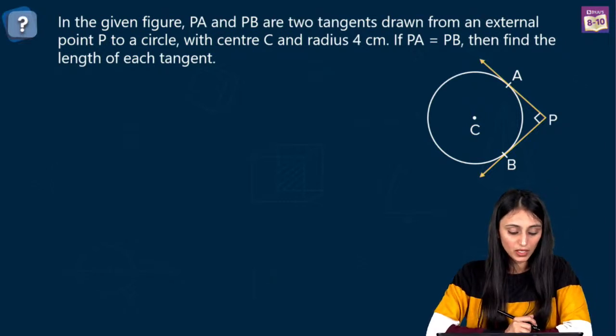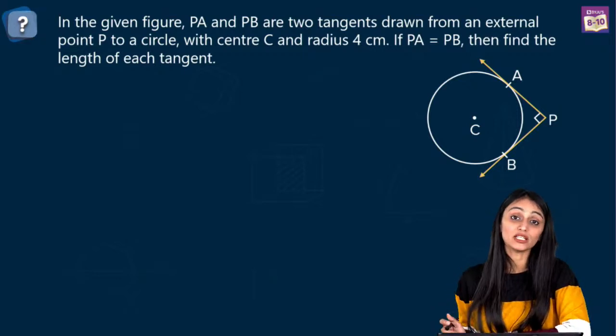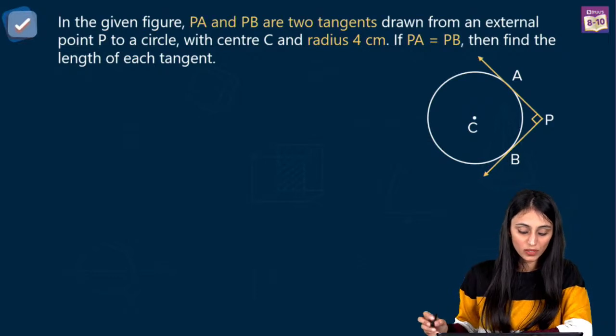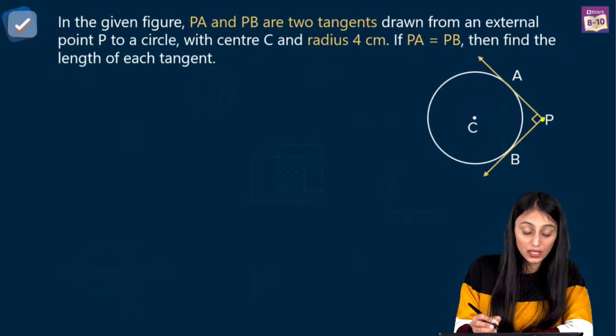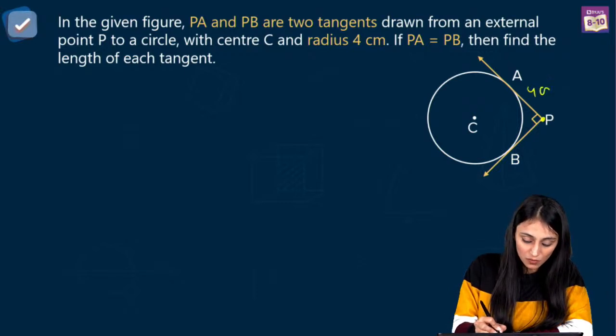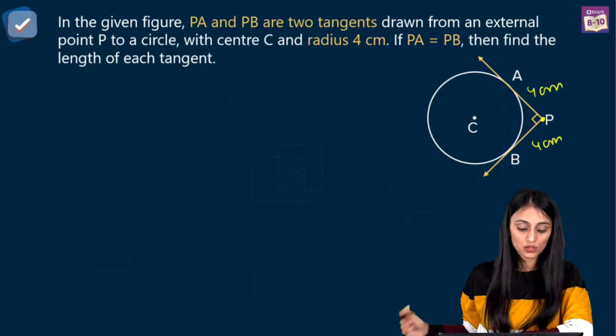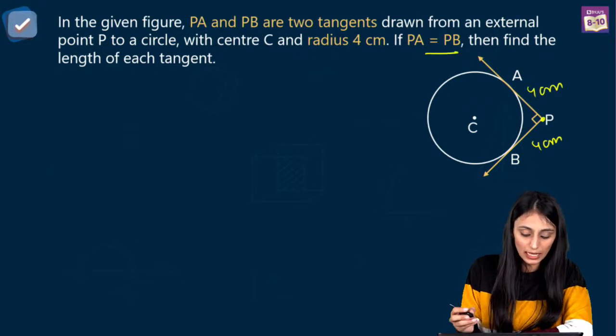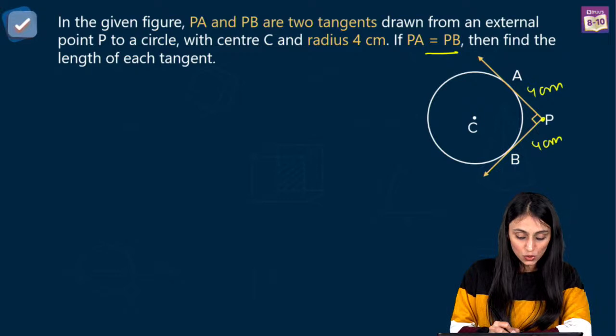In the given figure, PA and PB are two tangents drawn from an external point P to a circle with center C and radius 4 centimeters. If PA and PB are both equal, then find the length of each tangent, right? The figure is given over here. So what information do we have? From an external point P, the tangents are drawn, right? So this PA is 4 centimeters, this PB is also 4 centimeters, right? The length of tangents is given to be equal. The radius is 4 centimeters. C is the center.